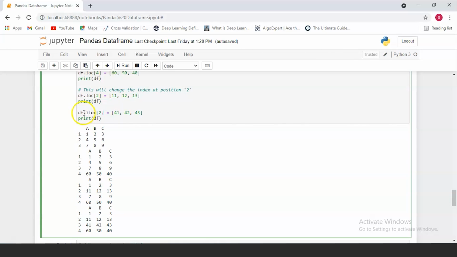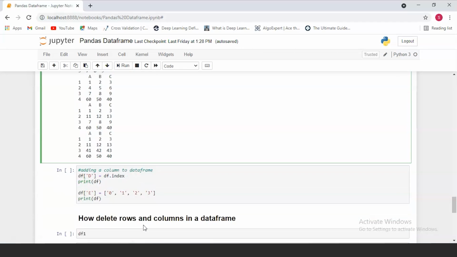Similarly, when we use iloc for the same function and pass in 2, it's going to change the values at label 3, or at the second index, because as I told you, it starts with the 0th index. So this is 0, 1 and 2. So the values at label 3 are going to get changed. This is how you can change the row values or add new rows to your data frame.